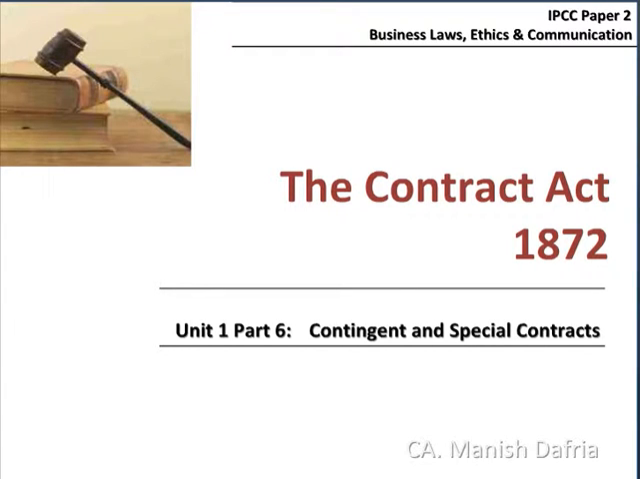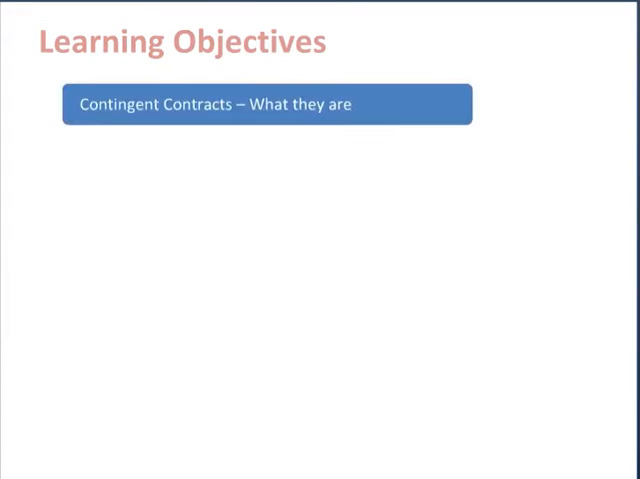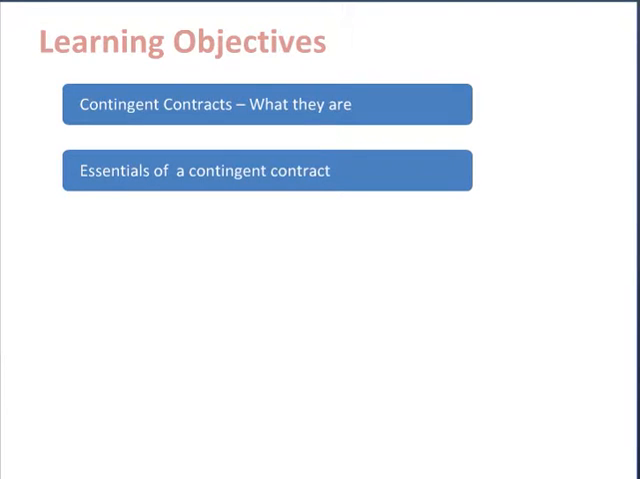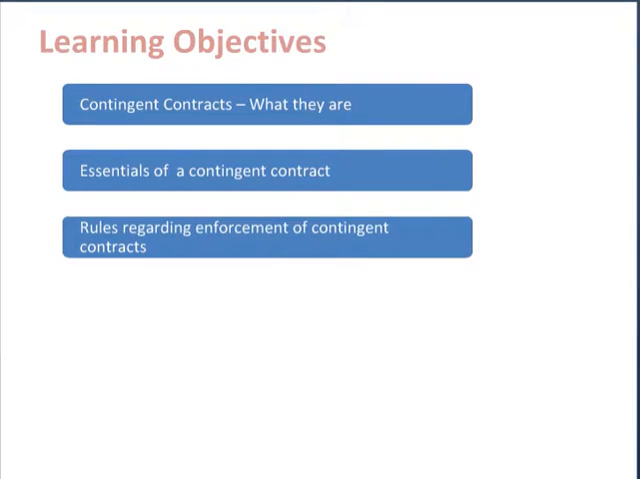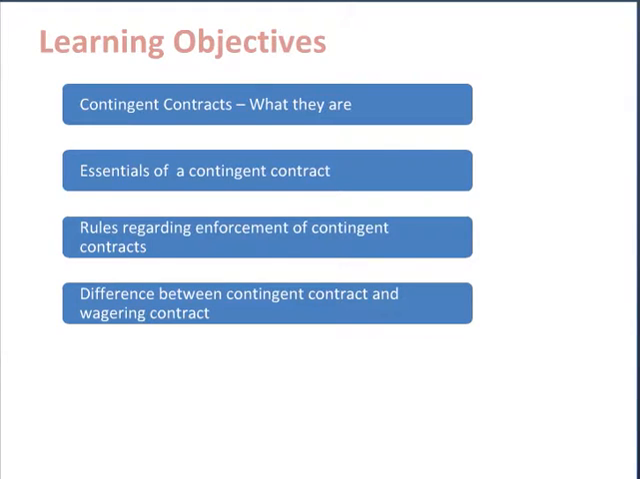In this part, we shall have a discussion about contingent contracts and some other special types of contracts. We shall discuss what are contingent contracts, what are essentials of a contingent contract, some legal rules regarding enforcement of contingent contracts, what is difference between contingent contract and wagering contract,